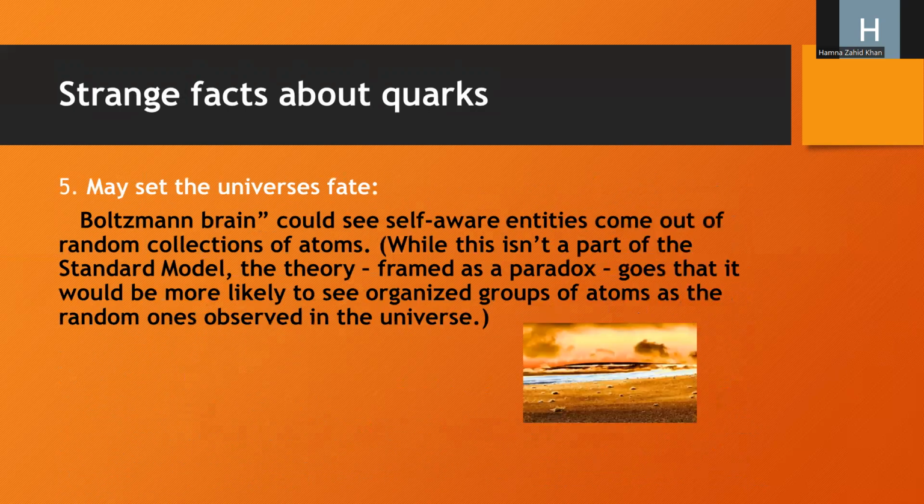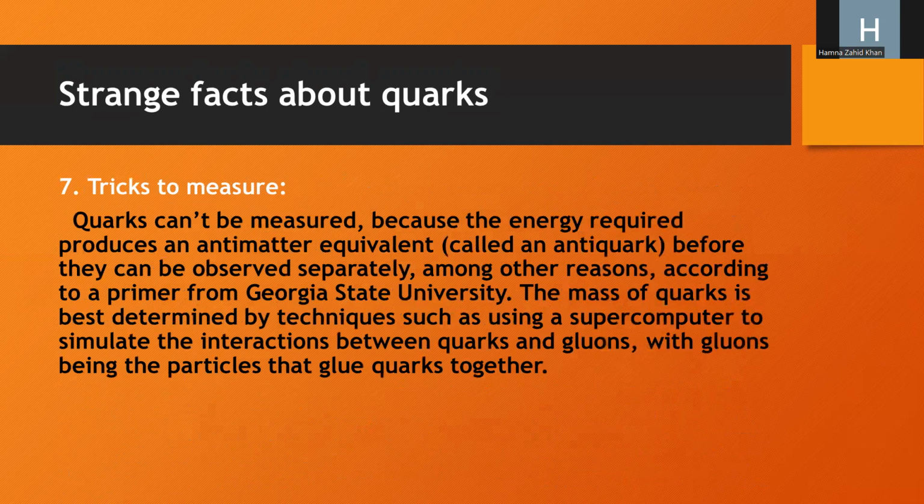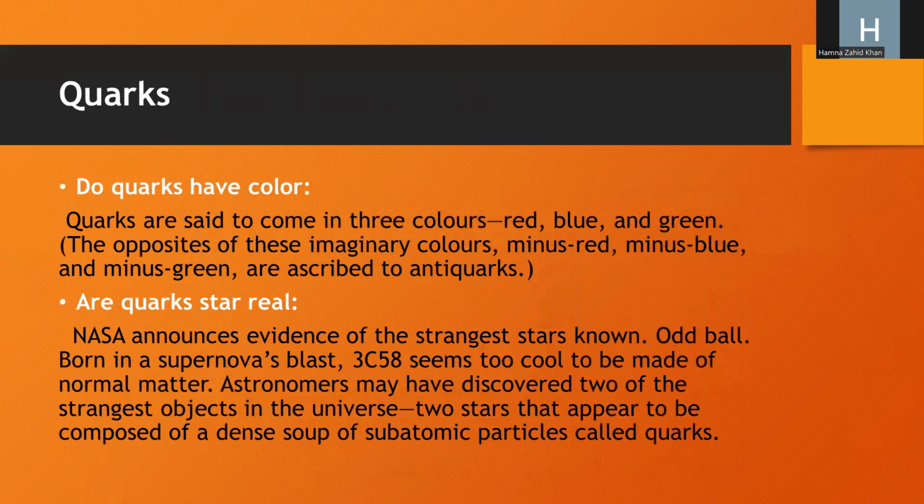They tell us about matter. Tricks to measure: as we discussed, they are hard and impossible to measure because the energy required produces an antimatter, an antiquark. So it is difficult to measure, but antiquarks have opposite charges. There are six types, and they have three colors: green, red, and blue. And the antiquarks have opposite colors: minus red, minus blue, minus green. Actually, they have plus 1/3 and minus 1/3 charges. We have two charges. And then we discussed, are quark stars real?